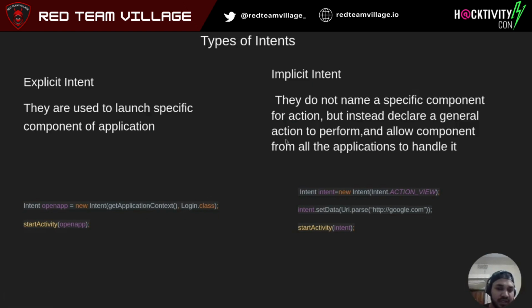For an implicit intent, we do not name the class. We don't pass the class or name, but we tell it an action. For example, we'll tell the intent your action is to view, and we'll pass some data. Any application which has declared this action in its manifest, as in I can handle this, the system will allow it to handle. An example can be a share button. When you click on a share button, you see a lot of applications open and you can select an application. So assume implicit intent as that.